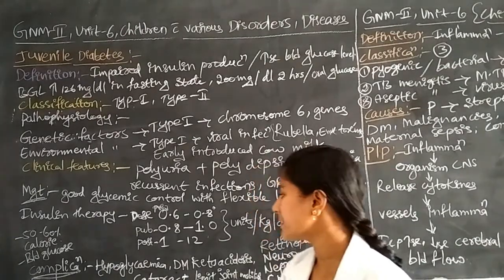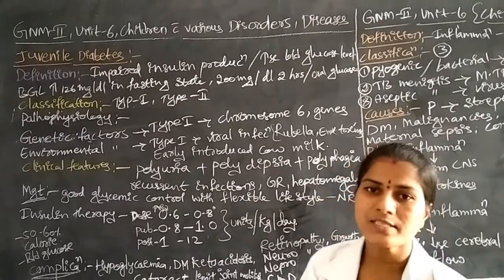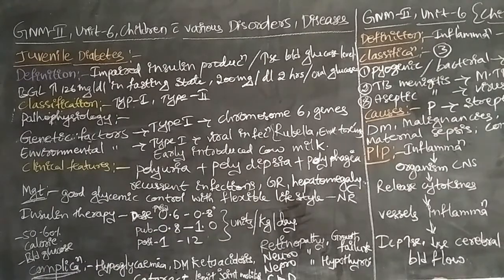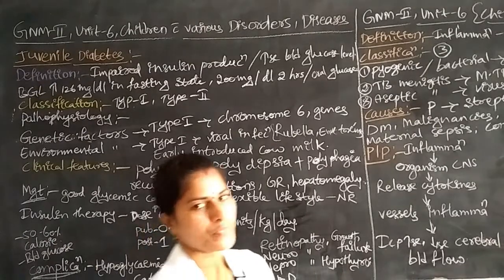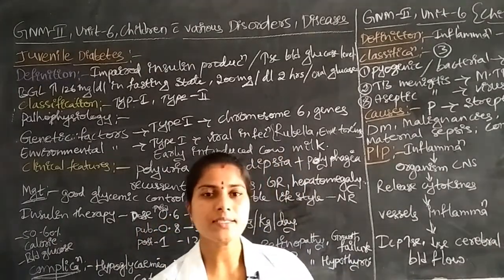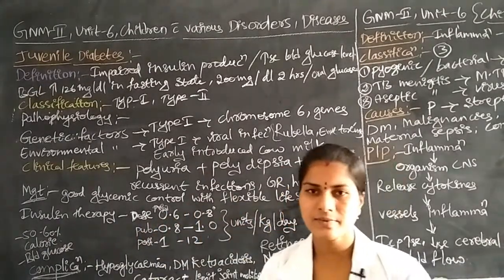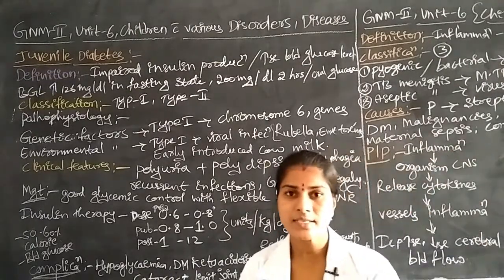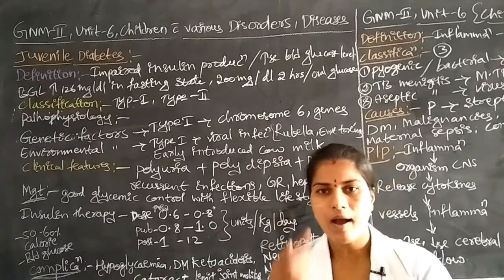Next, the last step is the complications. If in the early stages we do not give proper treatment for juvenile diabetes, the children may be prone to disease conditions like hypoglycemia, decreased glucose levels in the blood. Next is diabetic ketoacidosis: due to diabetes mellitus, keto acid levels will be increased. Another one is cataract, which is a disorder of the eyes.